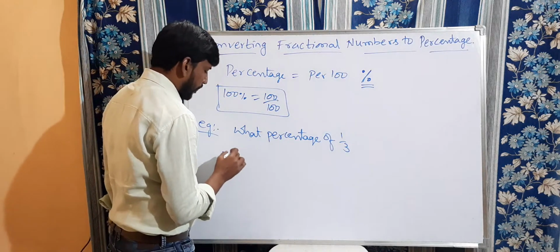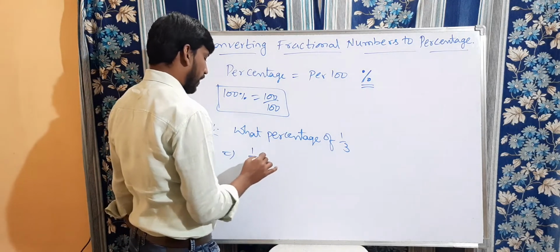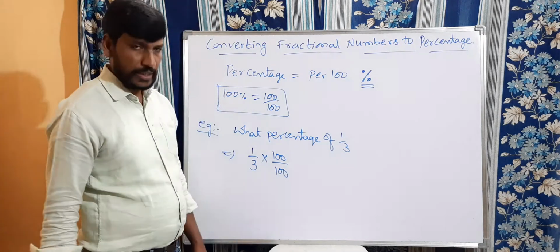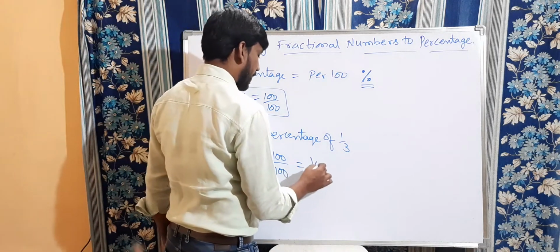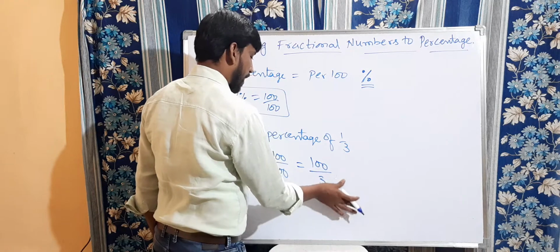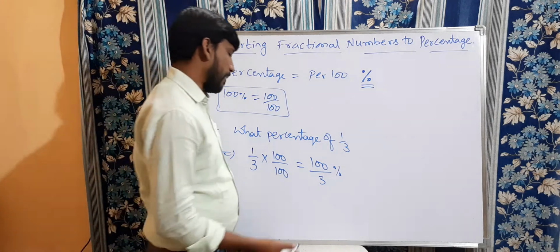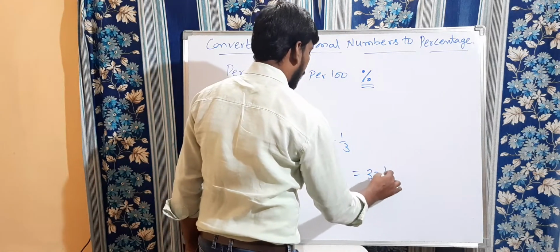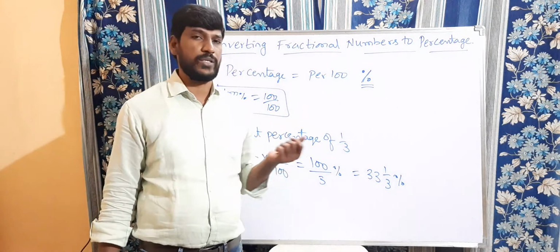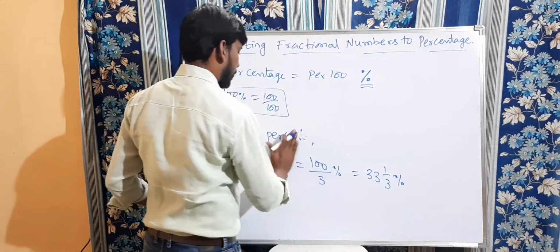Now see this here, when you convert 1 by 3 in terms of percentage, 1 by 3 into, we should multiply by 100 and divide by 100 compulsorily, which is equal to 100 by 3 into, that is, this 100 will come as the percentage. Clear? So now 100 by 3 percent, which is equal to 33 1 by 3 percent. So this is how you write 1 by 3 as a percentage.